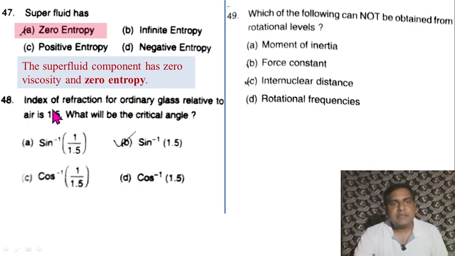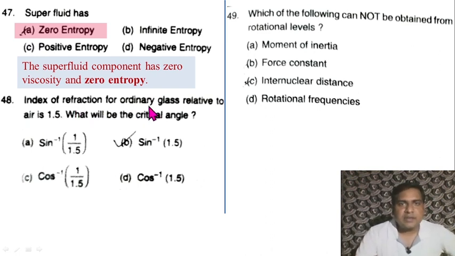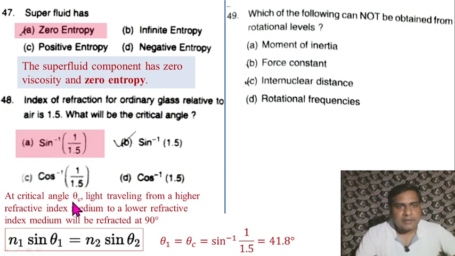Question 48. Index of refraction for ordinary glass relative to air is 1.5. What will be the critical angle? At critical angle, light traveling from a higher refractive index, that is from glass to air, to a lower refractive index medium will be refracted at 90 degrees. So theta 2 is equal to 90 degrees, n2 for air is 1, and n1 is equal to 1.5. Theta 1 is equal to theta c, which equals sin inverse of 1 divided by 1.5, or 41.8 degrees. So option A is correct here.